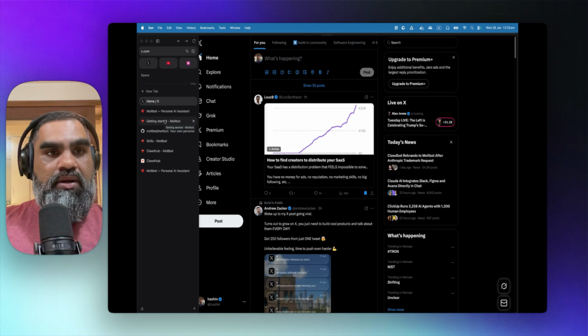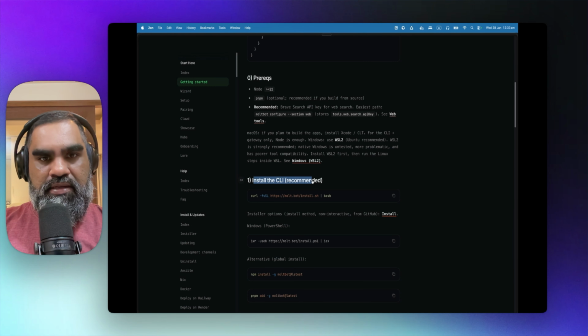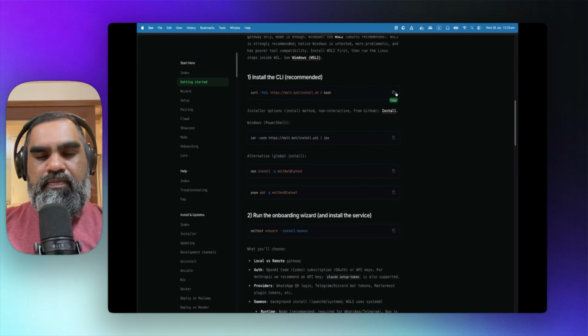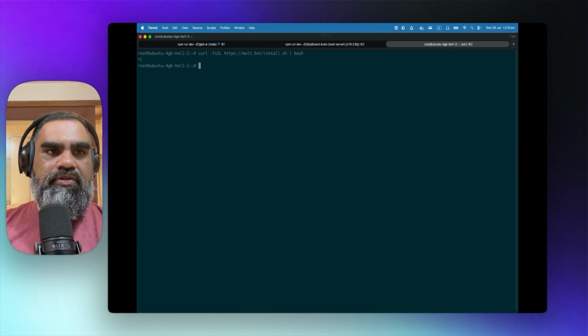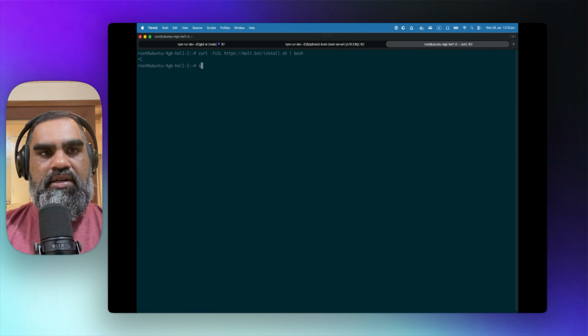Yeah, let's go back to the documentation. Copy this, install the CLI recommended. Let's click on the copy button over there, go back to the terminal, paste that there. Before that, let's update using this command. We can do apt update. So that's updating the OS itself.